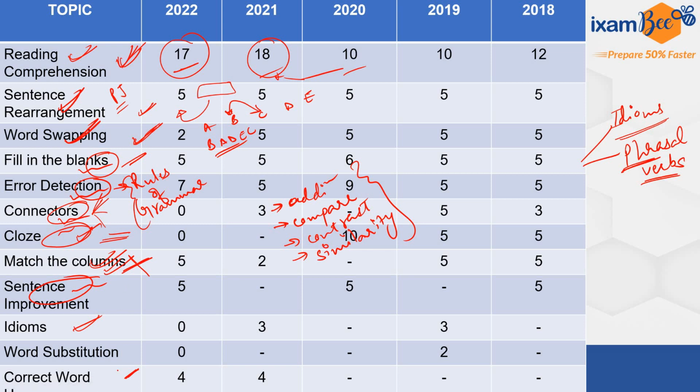Now all these correct word usage is one thing. You may not understand it by name, but in this pattern, one word is given and 3 sentences using that word are given, right? And here options are given something like this: only 1, only 2. This means that you have to select, and also options can be both 1 and 2, right? So you have to see which sentences use this given word correctly, right? So that will be your answer.